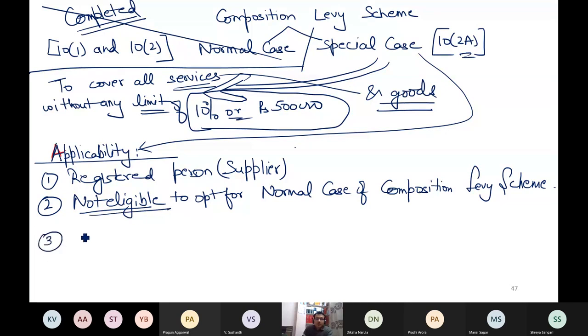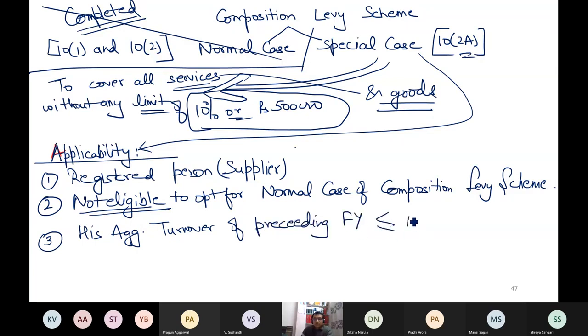And third, his aggregate turnover of the preceding financial year does not exceed rupees 50 lakh. Then he can opt for this scheme, and here the tax rate is,